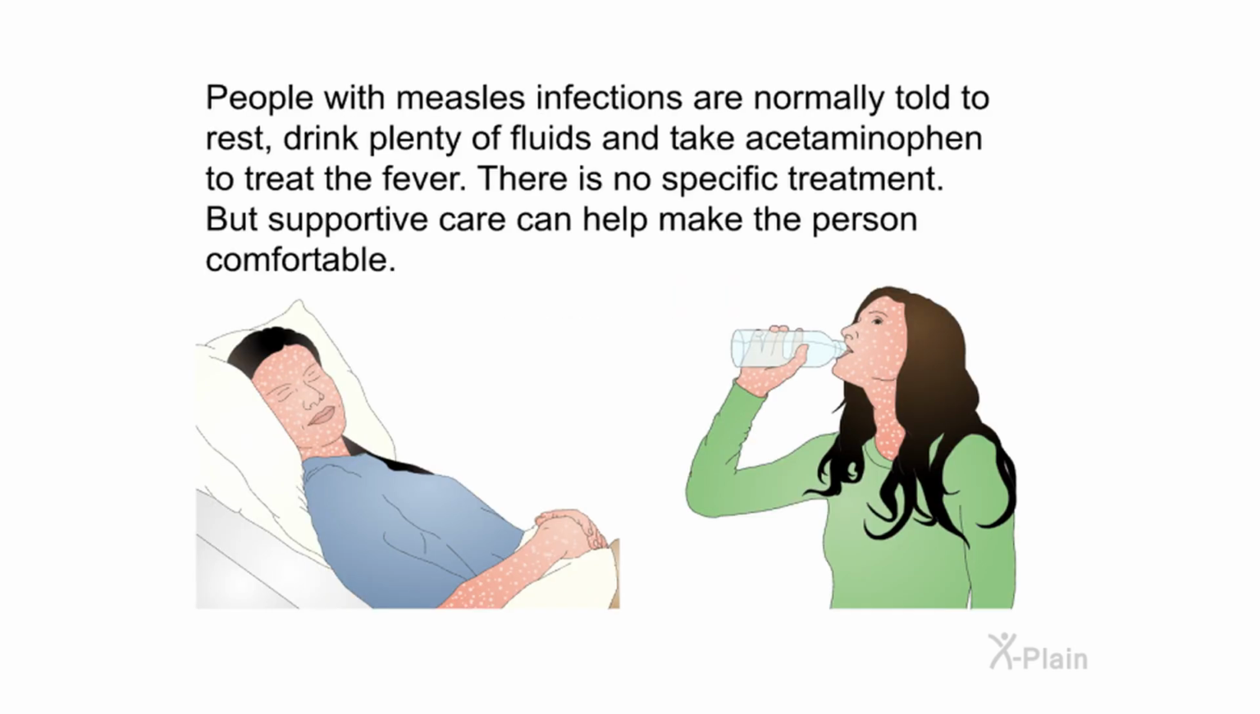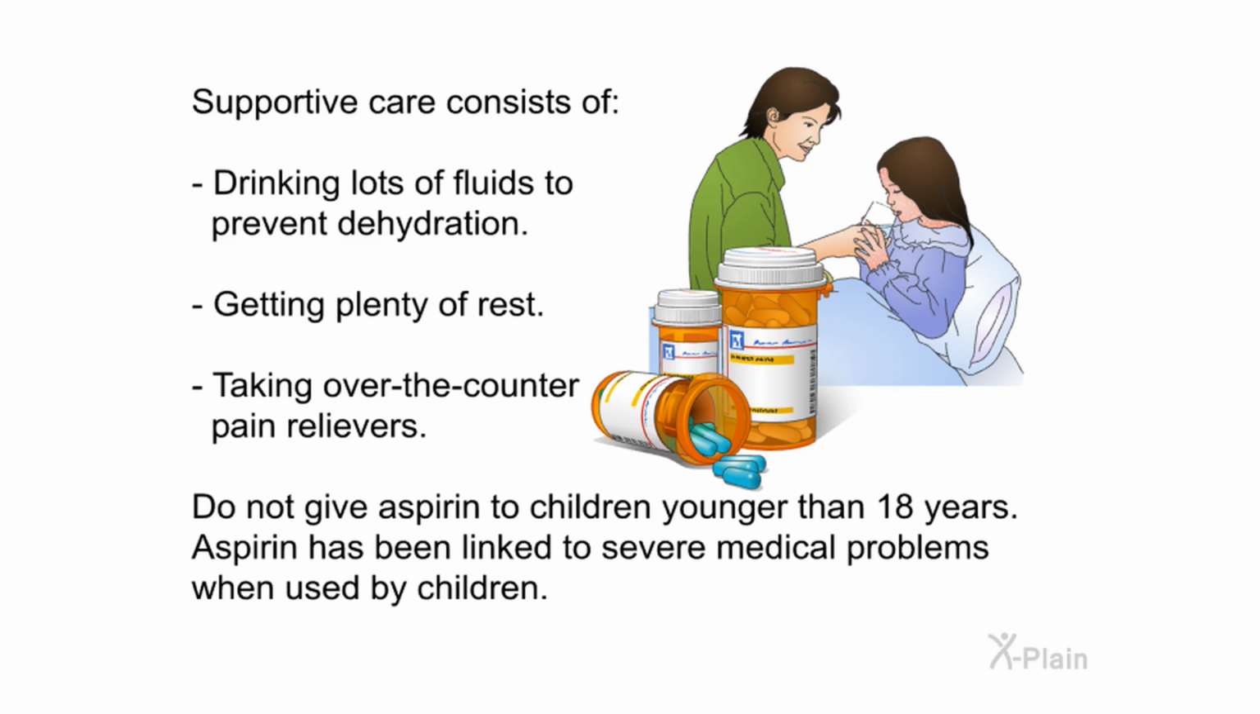Treatment. People with measles infections are normally told to rest, drink plenty of fluids, and take acetaminophen to treat the fever. There is no specific treatment, but supportive care can help make the person comfortable. Supportive care consists of drinking lots of fluids to prevent dehydration, getting plenty of rest, taking over-the-counter pain relievers. Do not give aspirin to children younger than 18 years. Aspirin has been linked to severe medical problems when used by children.